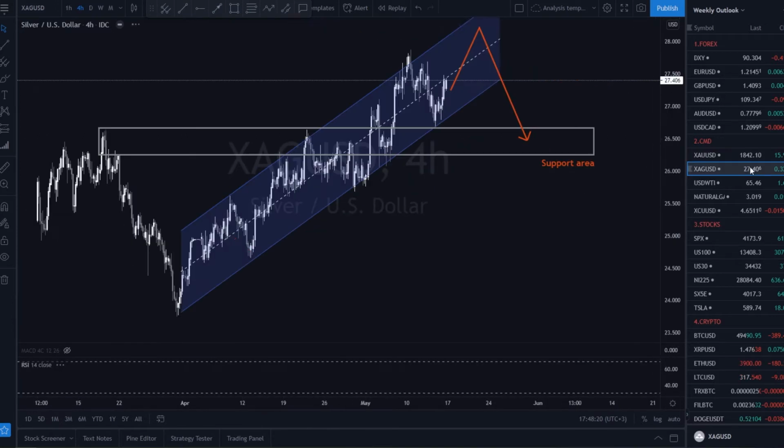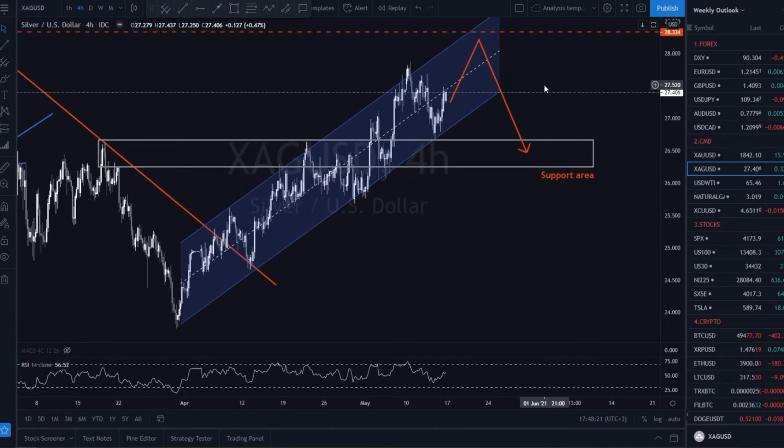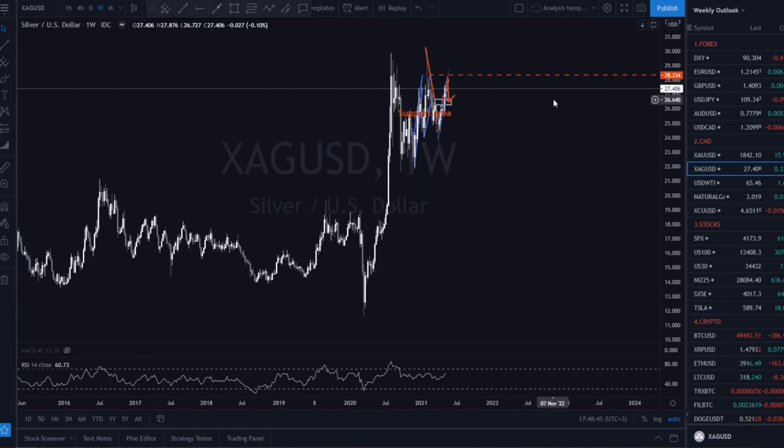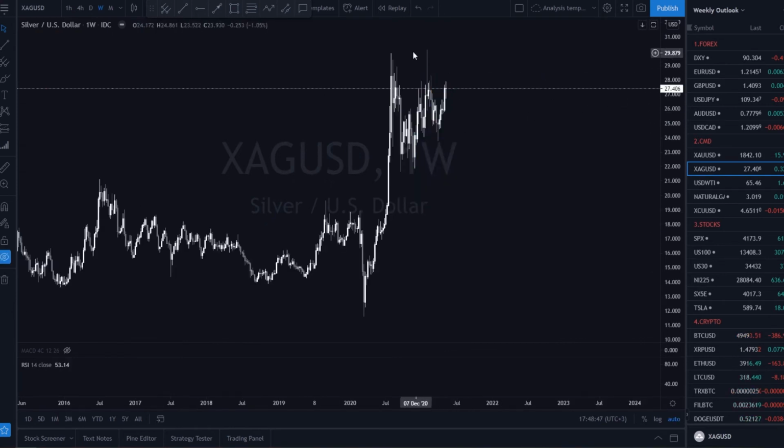Moving on to silver. As we mentioned in our previous forecast, silver continued to climb inside our bullish channel, bouncing back from the descending line. For this week, we anticipate the price to make a new top before correcting deeper. If you are not in the buy, wait for this correction to finish, as it could be a good investing opportunity. Don't forget that we are in a strong weekly bullish trend, and in the medium term we expect the price to reach at least the $35 level.